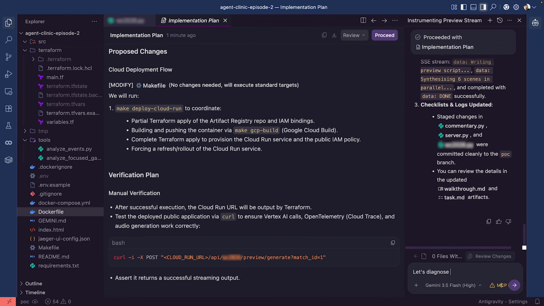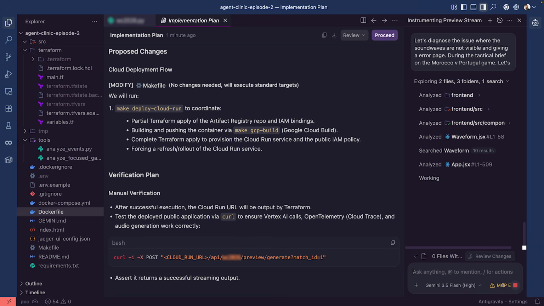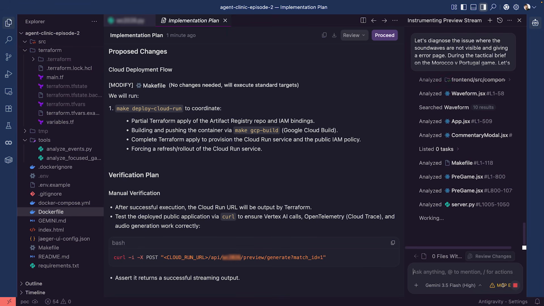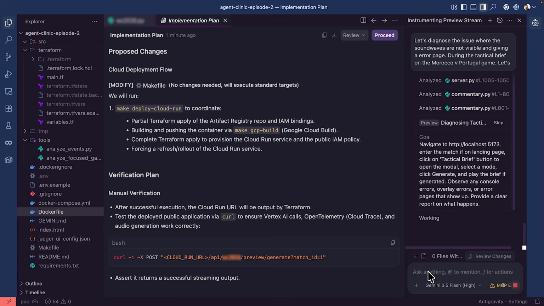So I will ask the AI to diagnose the issue where the sound waves are not visible. I should note that Antigravity does support voice input, so that's always an option. Looks like it's diagnosing the problem, right? And it should add that waveform to our user interface.